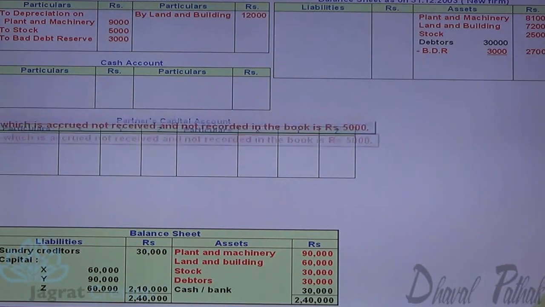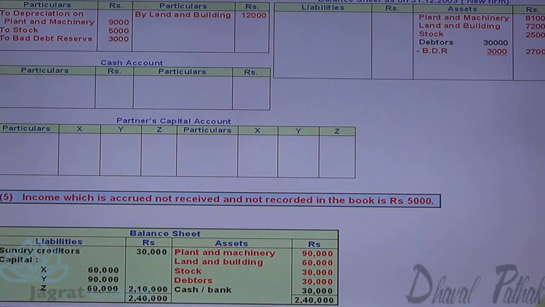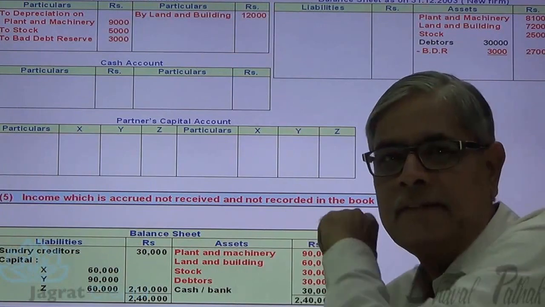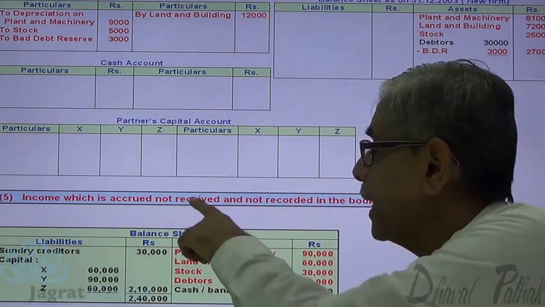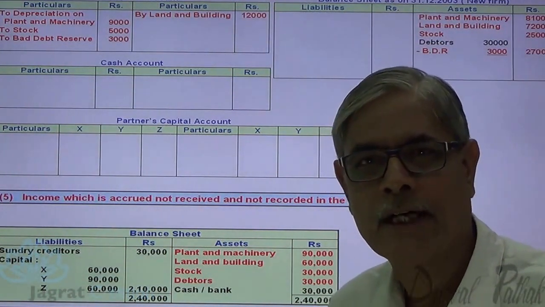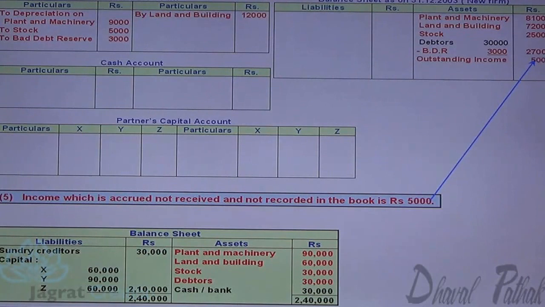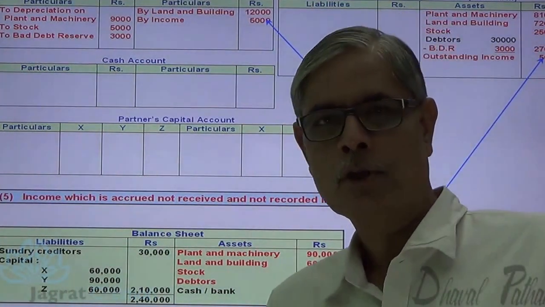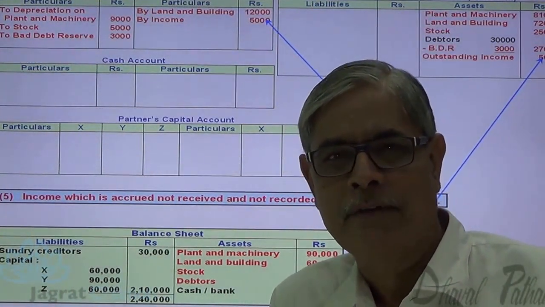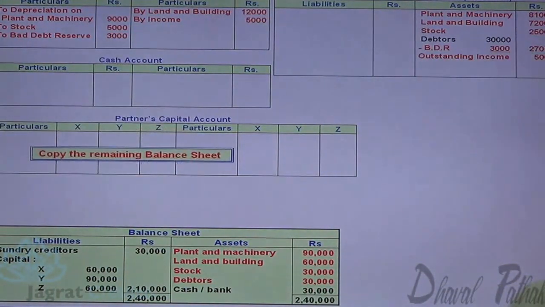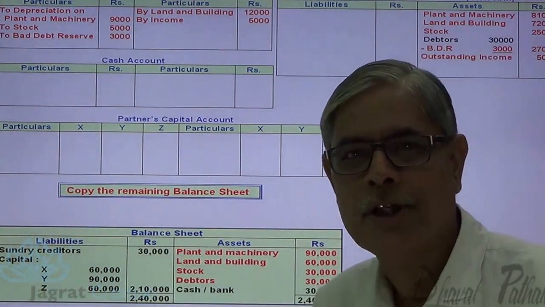Now next point, income which is accrued not received. So income receivable is an asset that appears on the balance sheet asset side, 5,000, and this being income is credited to revaluation account. Observe it. Outstanding income appears on the balance sheet asset side. Income credited to revaluation account. So income receivable account debit to revaluation account credit, that's the journal entry. Now consider the remaining details of the balance sheet.